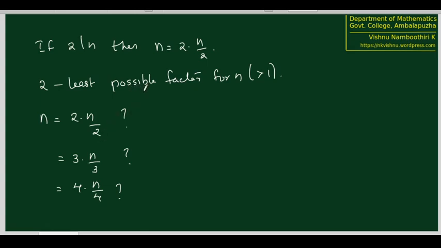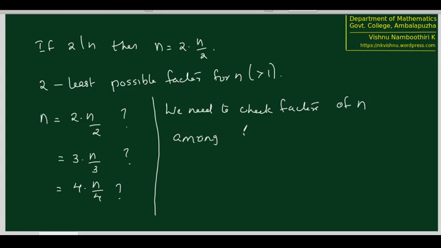Therefore, instead of performing divisions from 2 to n minus 1, we need to check factors of n among 2 to n by 2. Of course, n by 2 need not be an integer. If n by 2 is not an integer, we will check up to the integer just below n by 2. Therefore, instead of performing n minus 2 divisions, we need to just perform n by 2 minus 1 divisions.